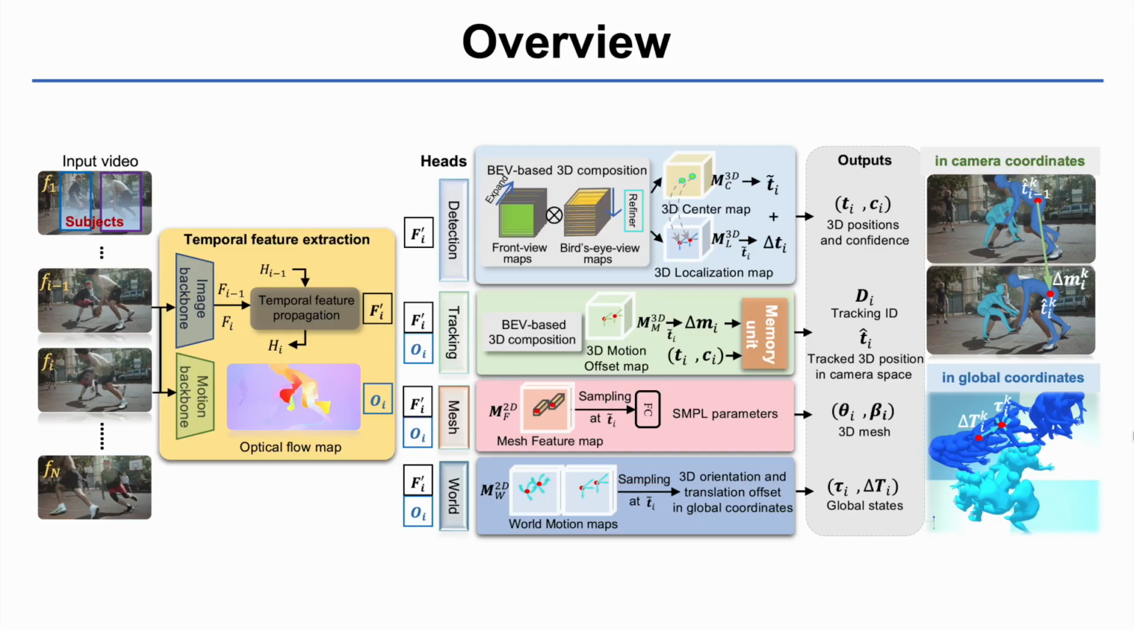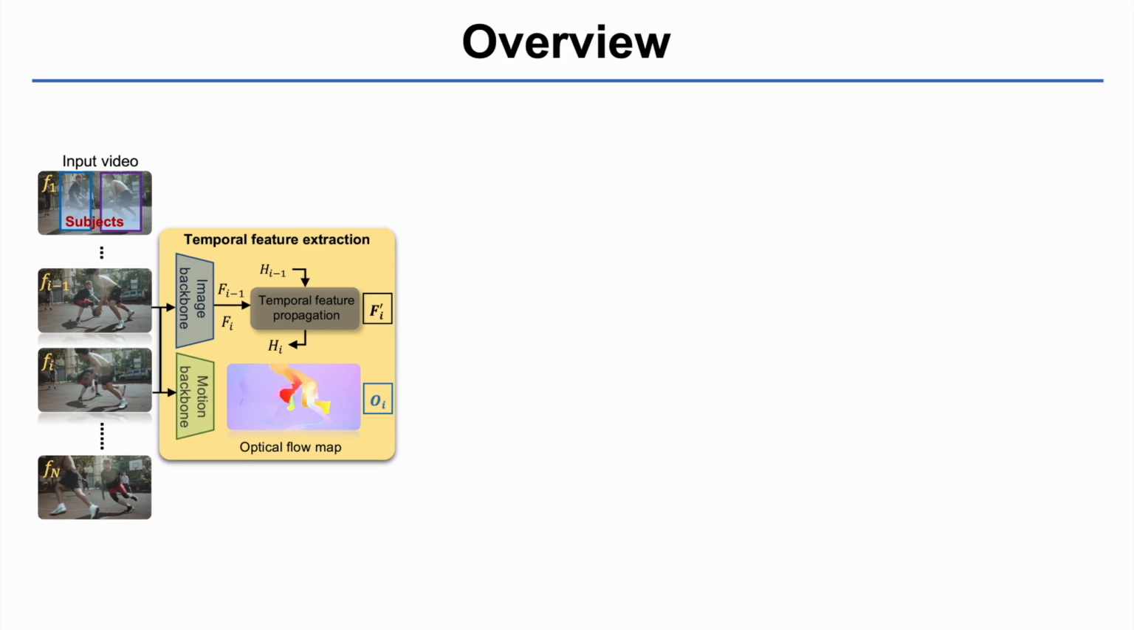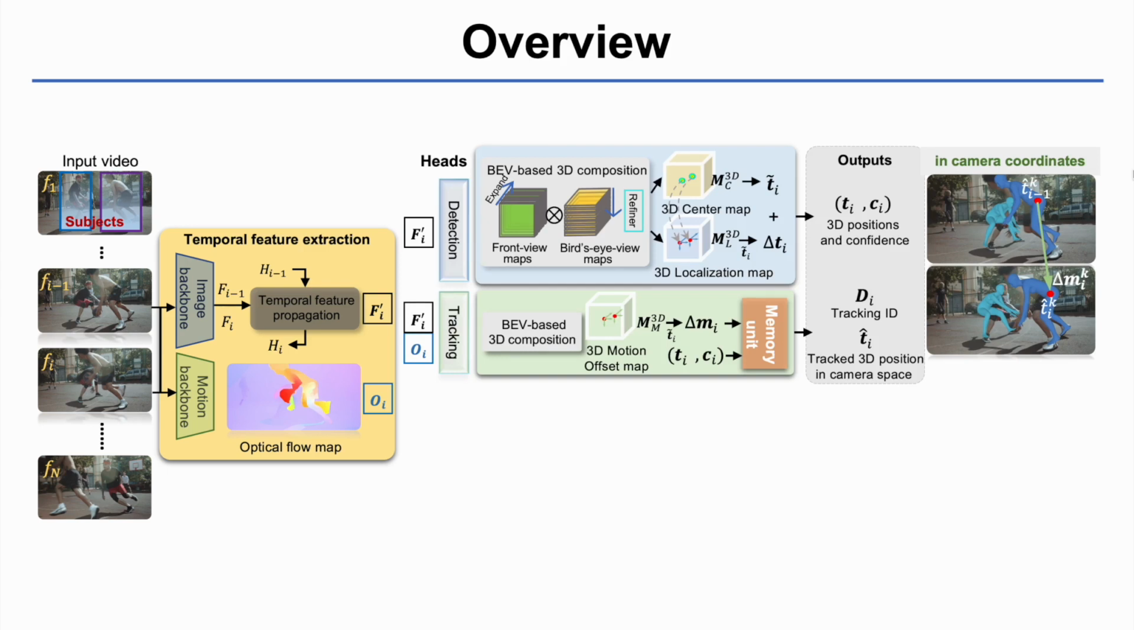To address these problems, Trace first extracts temporal features and then decodes each subtask with a separate head network. First, via 2 parallel backbones, Trace encodes the video and its motion into temporal image feature maps and motion feature maps. The detection and tracking branches take these features and perform multi-subject tracking to recover the 3D human trajectory in camera coordinates. Specifically, the detection head estimates the 3D positions and confidence of all people in each frame. The tracking branch estimates the 3D motion offset map, indicating the 3D position change of each subject from the previous frame to the current frame.